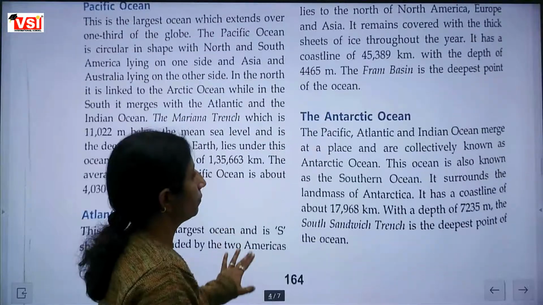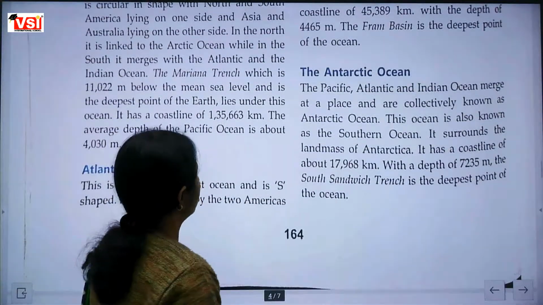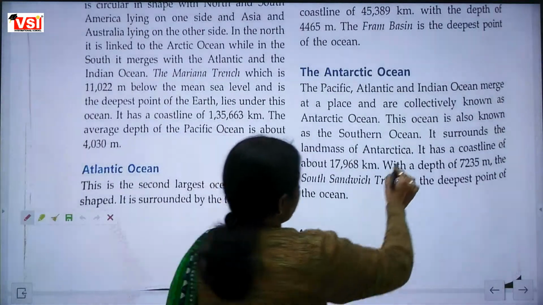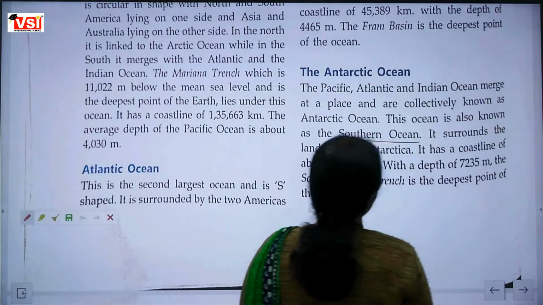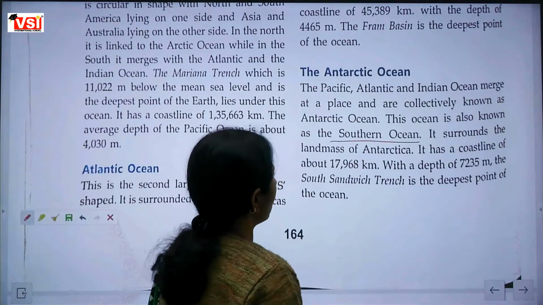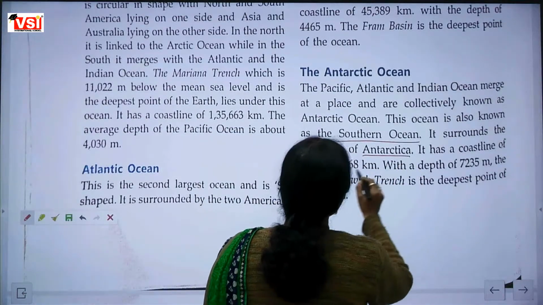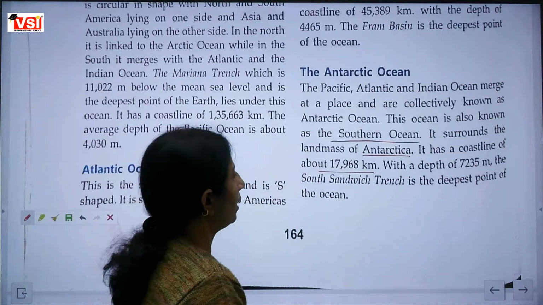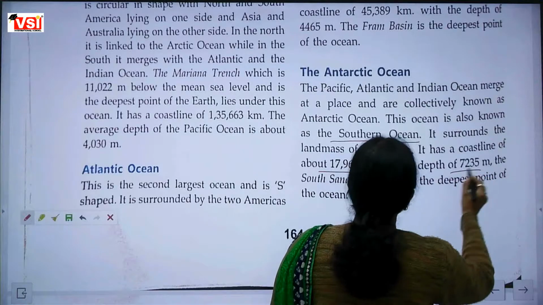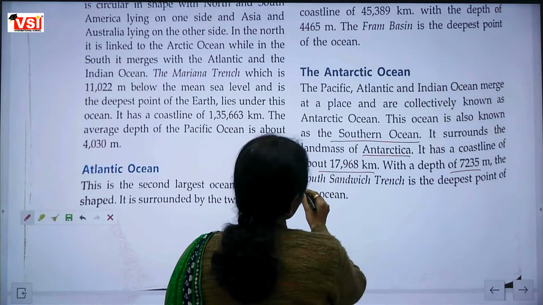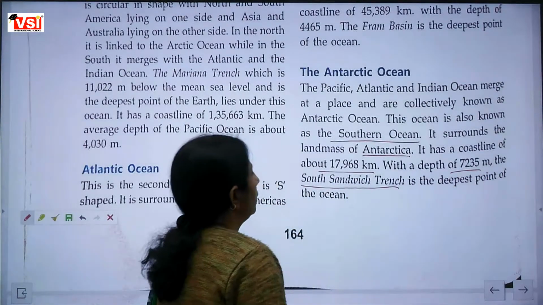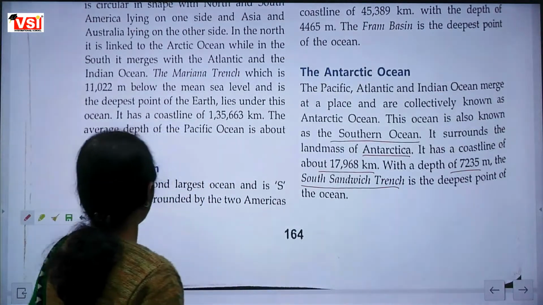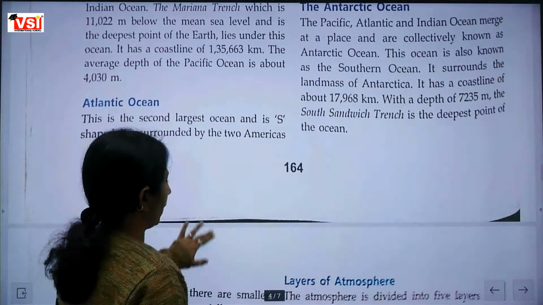Antarctic Ocean. This ocean is also known as the Southern Ocean. It surrounds the landmass of Antarctica. Coastline is about 17,968 kilometers and the depth is 7,235, and the South Sandwich Trench is the deepest point. You have to learn only the main points of this paragraph. Okay, ma'am.